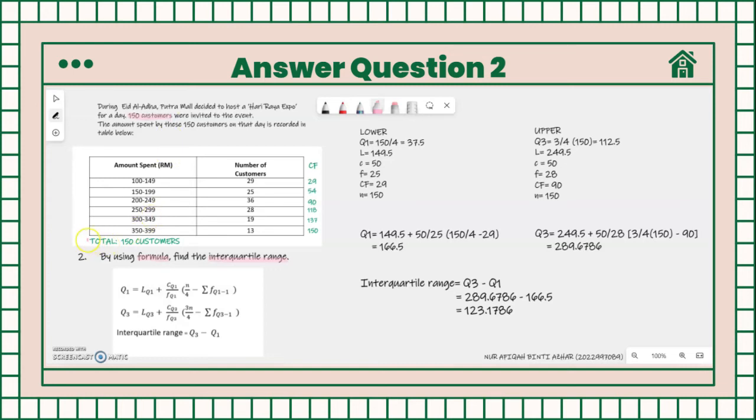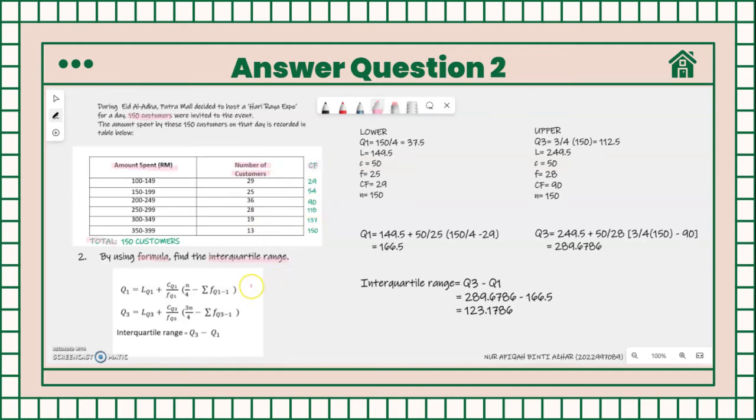So the total is 150 customers. The amount spent is the class interval, while the number of customers is the frequency. From the frequency, we can find the cumulative frequency.